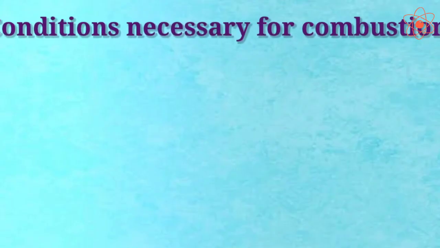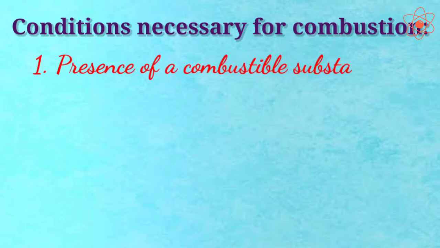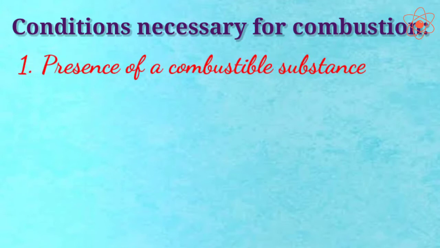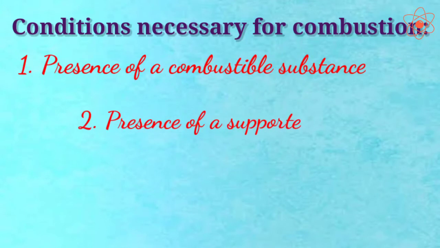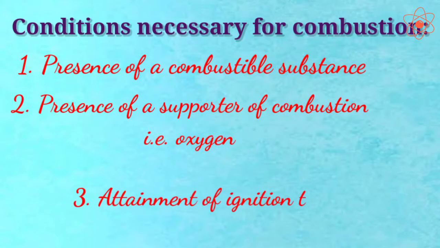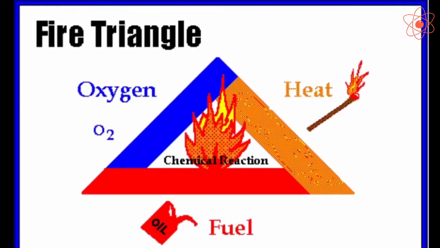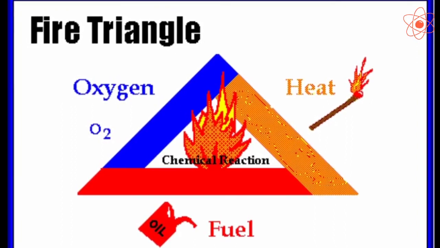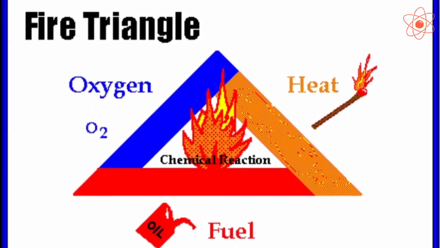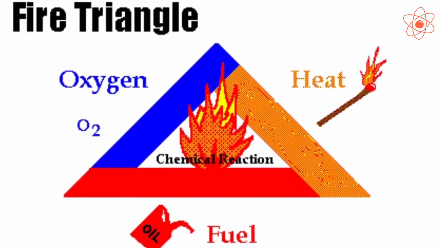There are three conditions that are necessary for combustion. First, presence of a combustible substance. Second, presence of a supporter of combustion. Third, attainment of ignition temperature of the combustible substance. All these three conditions are also called the triangle of fire. Let us discuss these conditions in detail.